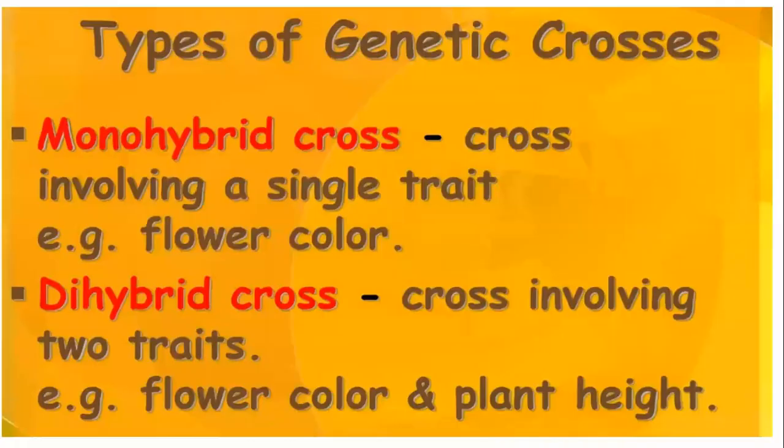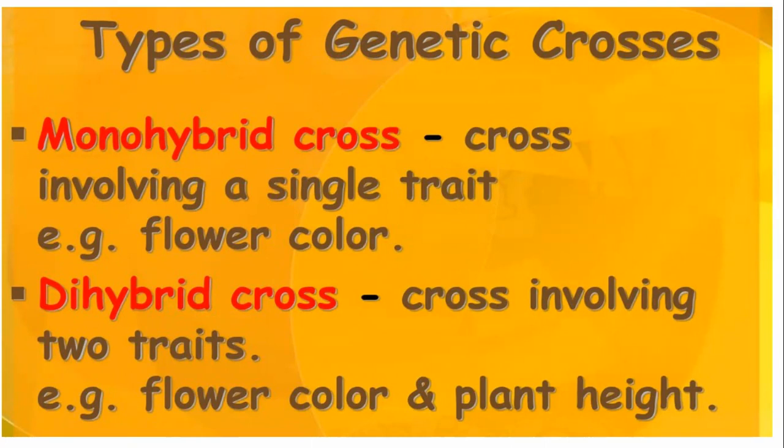Now, Gregor Mendel carried out different types of experiments called monohybrid process, dihybrid process, back cross, test cross. Do you remember those terms? Hello students, different types of crosses. I will tell you what the different types of crosses are.